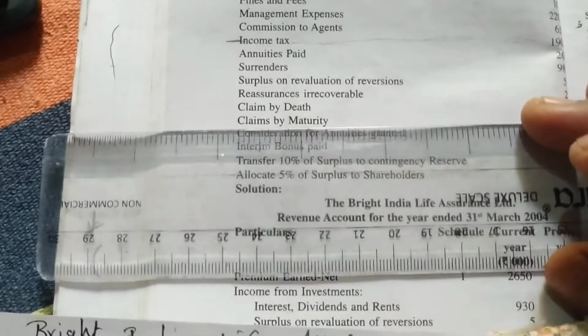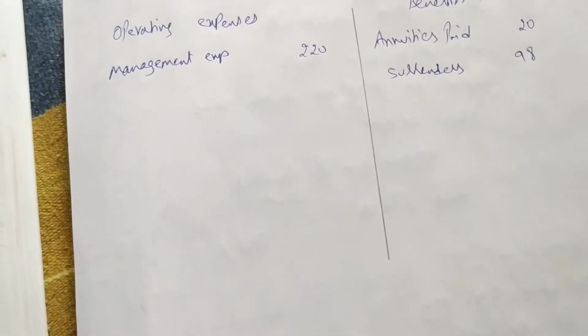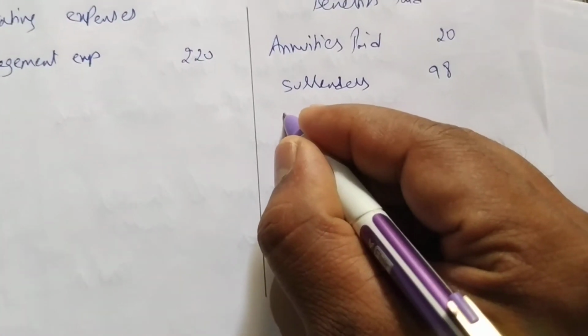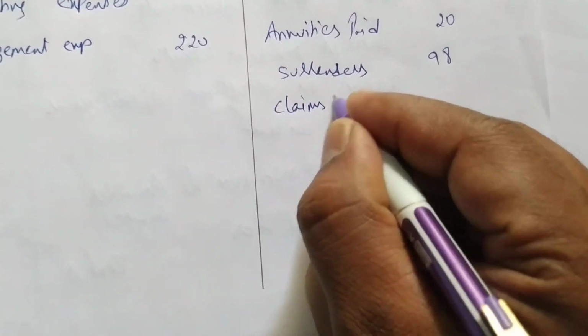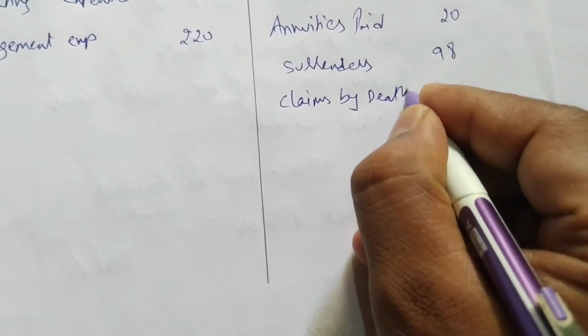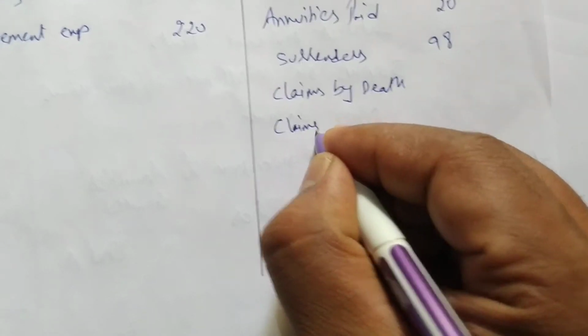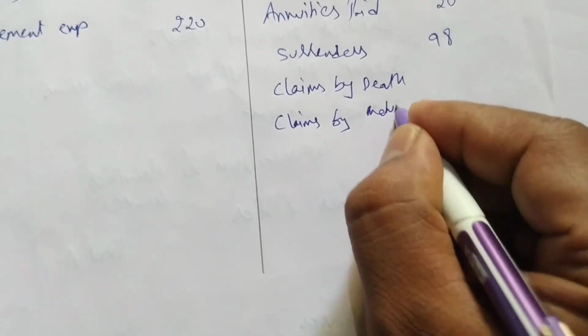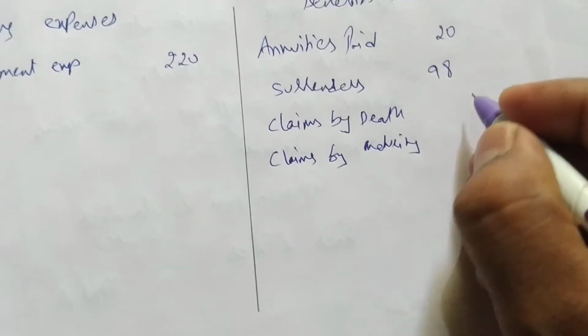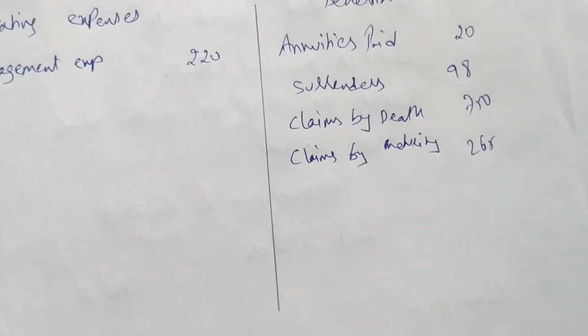After that we are having claims by death, claims by maturity, 750 and 265. So that under benefits paid. Claims by death, claims by maturity. Claims by death is 750 and maturity is 265.